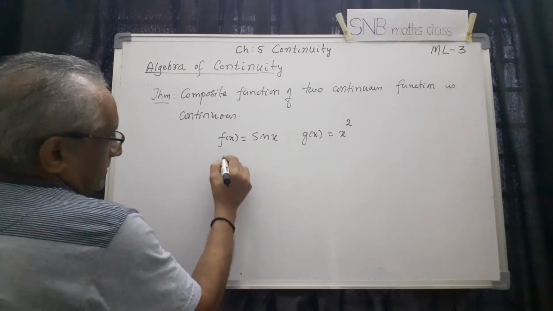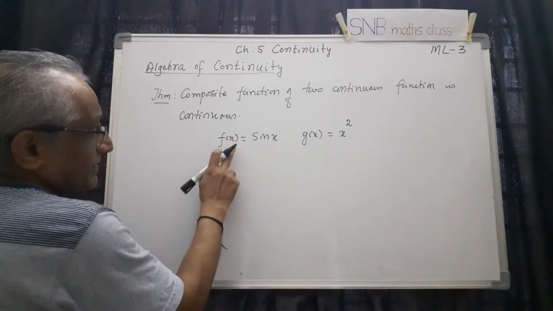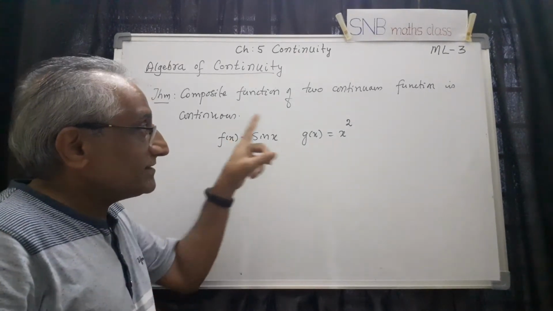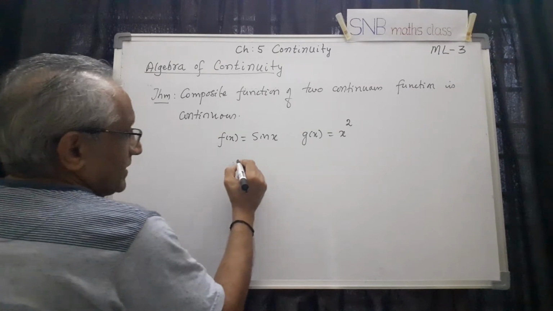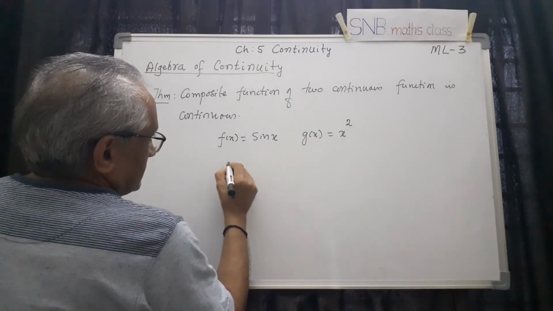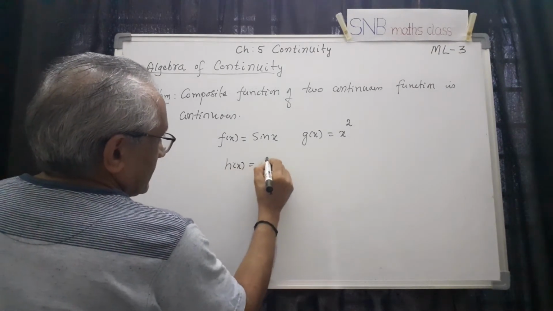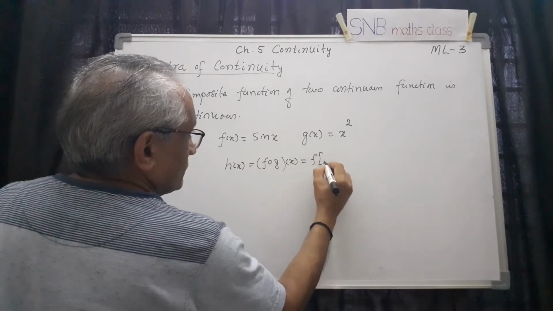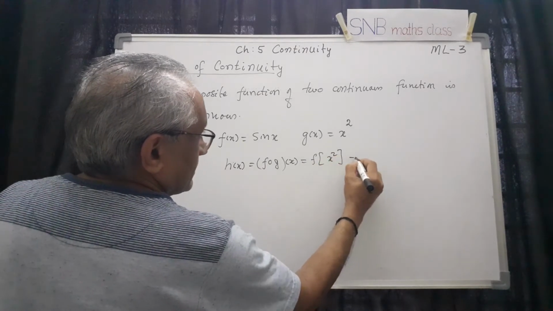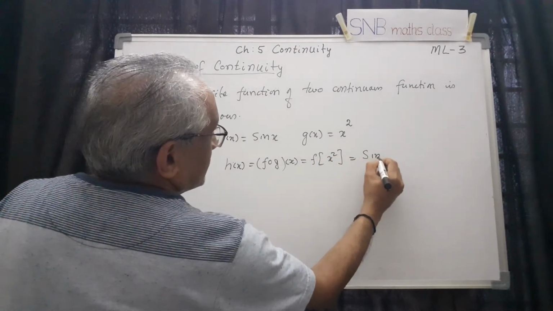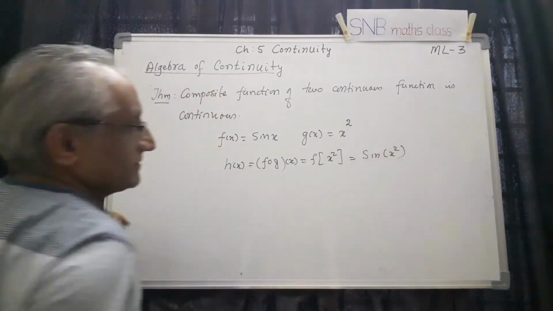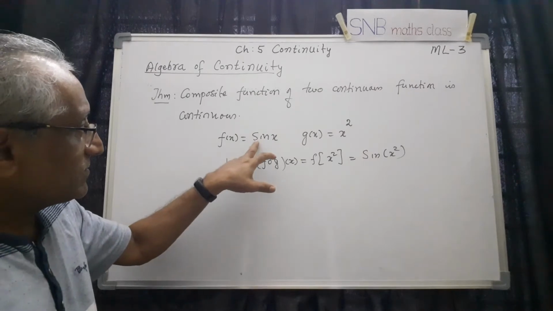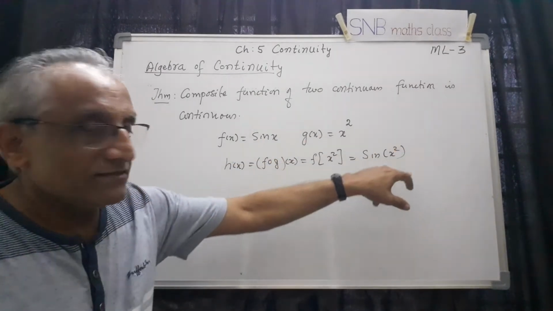Then f of x equal to sin x is continuous. Of course, I will show this one separately. This is a continuous function, and this is a continuous function. Now you can take, for example, h of x equal to, let us say, f of g of x. So f of g of x means g of x is x square, then f of x means sin, therefore it is sin x square, a composite function. This is continuous. We can show this is continuous because this is a continuous function, this is a continuous function, so this is a continuous function.